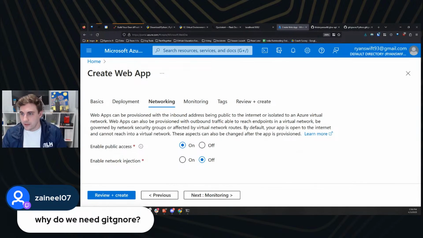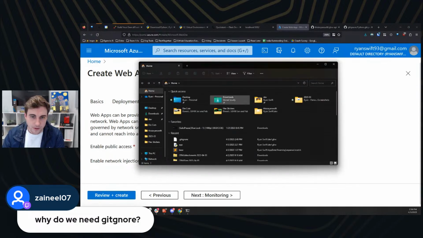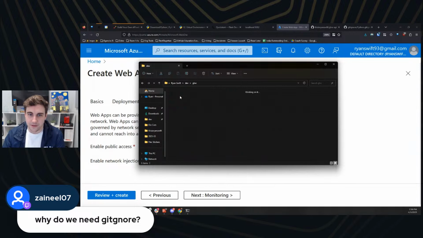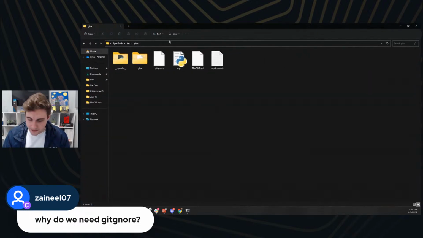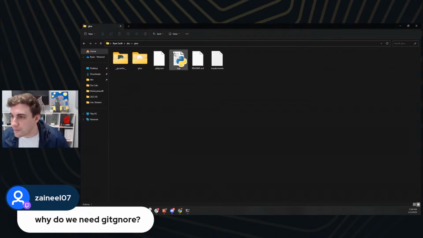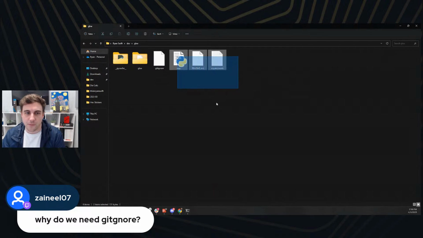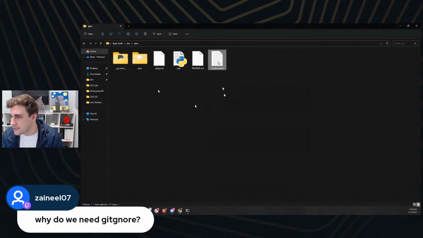Without a git ignore, there are, let me actually open up the file explorer and show you. So if I go into my dev folder and I go into Global Hack Week, I know this is going to be a little tiny at home. I don't know that I can zoom that in anymore for you, unfortunately. So here are the actual files that we made, right? These are our git ignore, our app.py, our readme, and then our requirements, right?